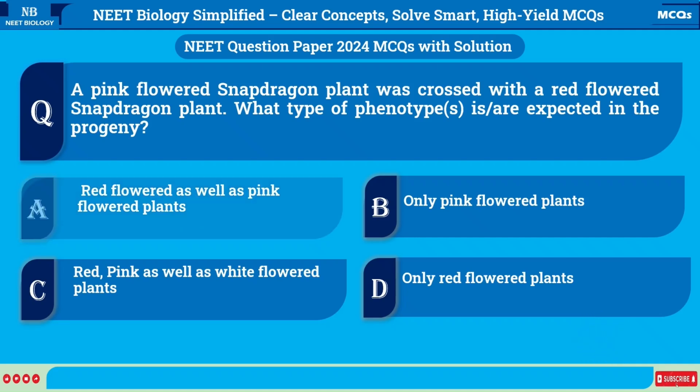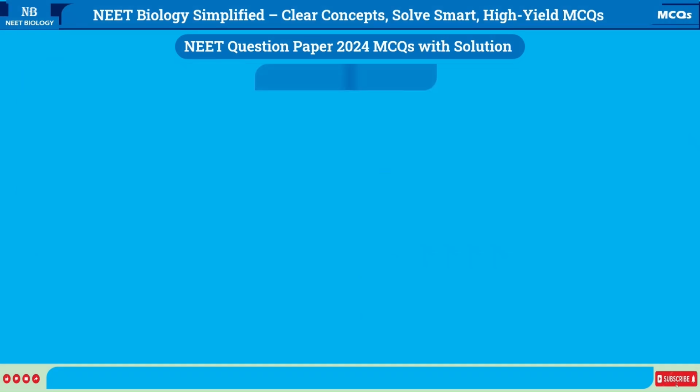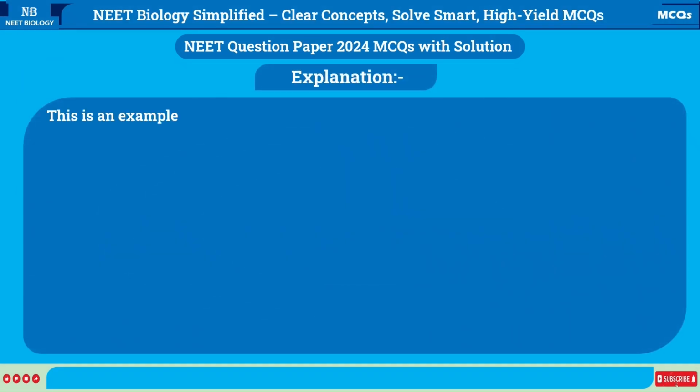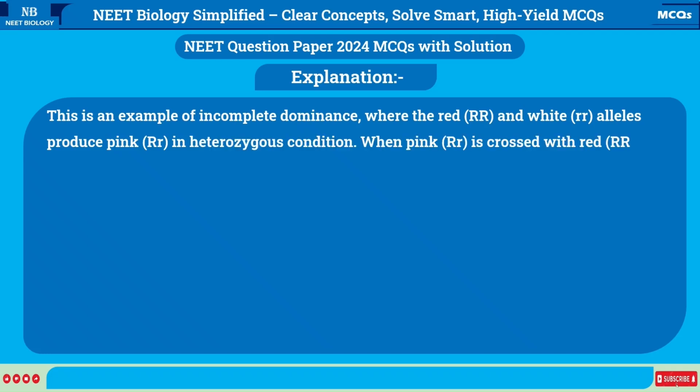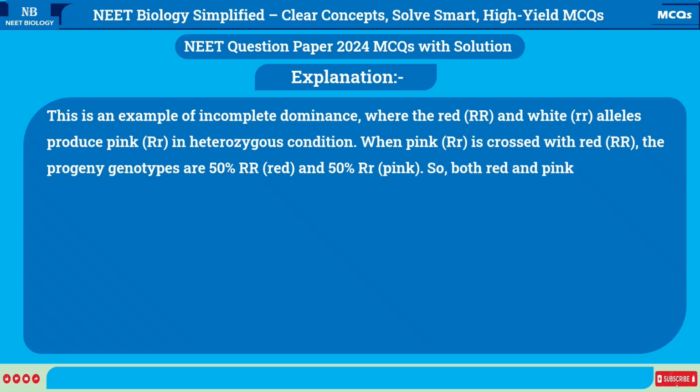Correct answer is A. Red-flowered as well as pink-flowered plants. Explanation. This is an example of incomplete dominance, where the red, RR, and white, rr, alleles produce pink, Rr, in heterozygous condition. When pink, Rr, is crossed with red, RR, the progeny genotypes are 50% RR, red, and 50% Rr, pink. So, both red and pink phenotypes appear.